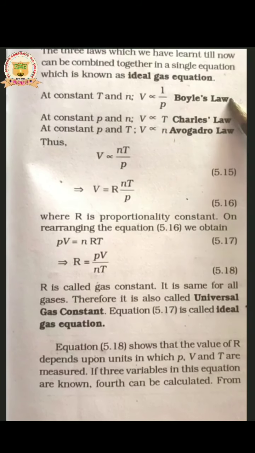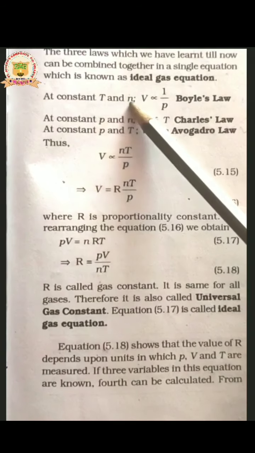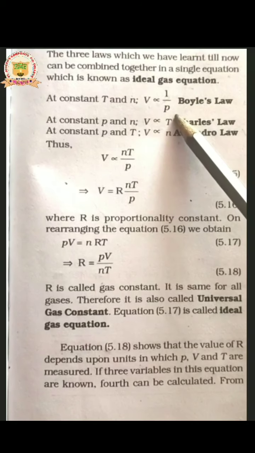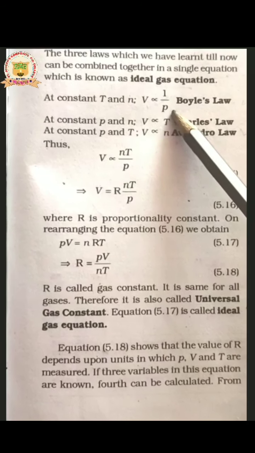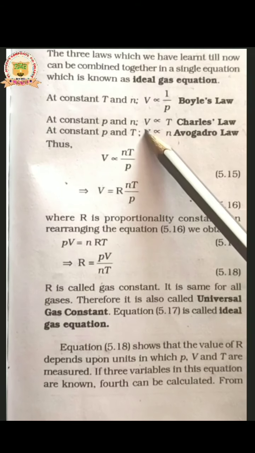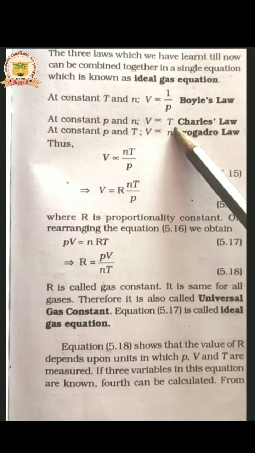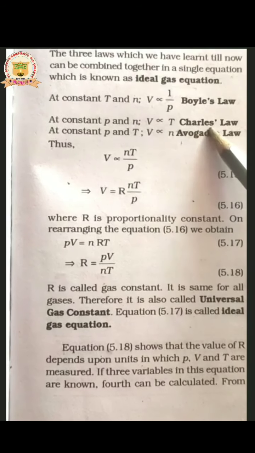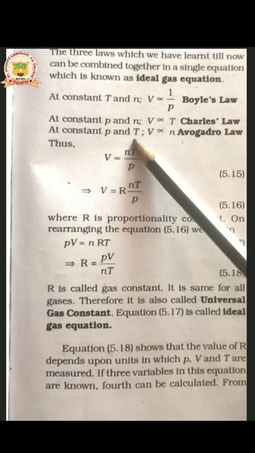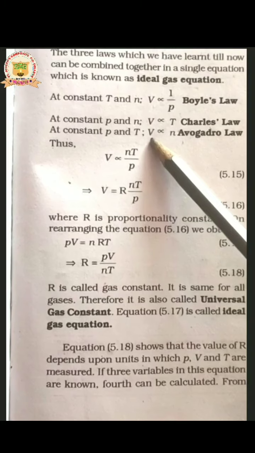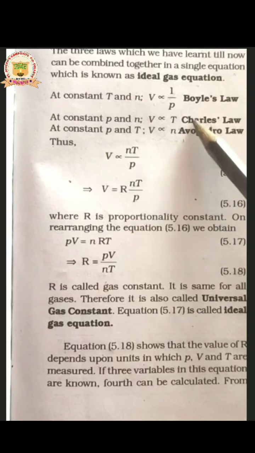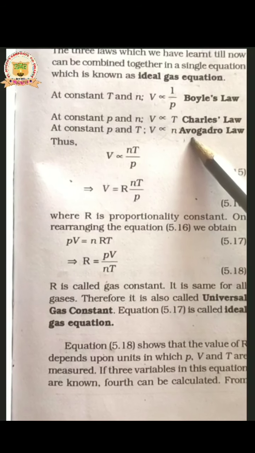See what Boyle's law states: at constant temperature and number of moles, the volume of a given mass of a gas is inversely proportional to the pressure. Next, Charles' law: at constant pressure and number of moles, the volume of a given mass of a gas is directly proportional to the absolute temperature. Then Avogadro law: at constant pressure and temperature, the volume of a given mass of a gas is directly proportional to the number of moles. So by the combination of these three laws, we will get the ideal gas equation.